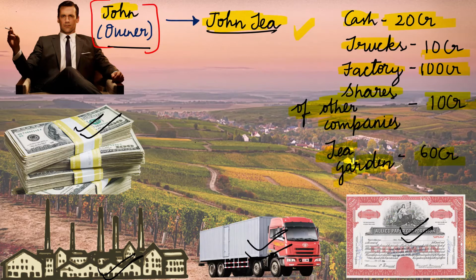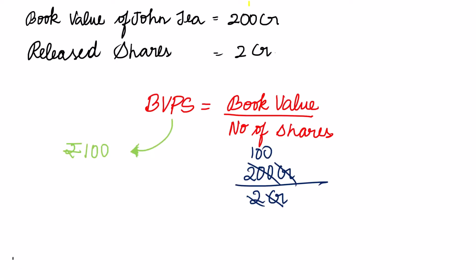So now the total book value of John T company is nothing but a sum of all tangible assets. That is, in our case, it is 200 crores. So the book value of John T is 200 crores. Now suppose the company has released 2 crore shares.